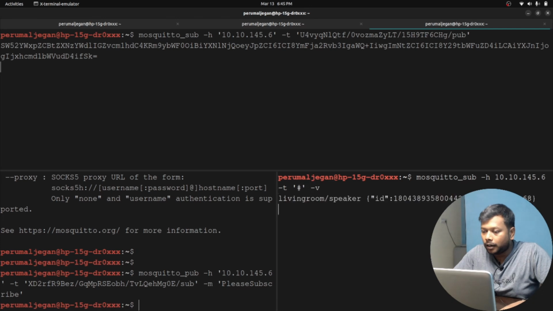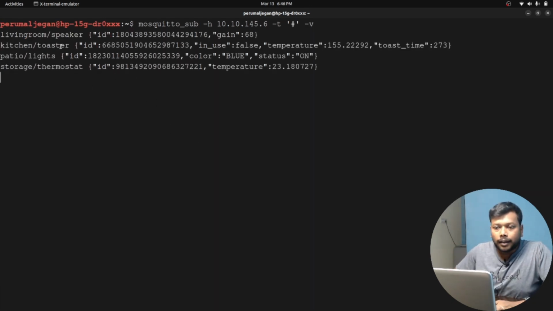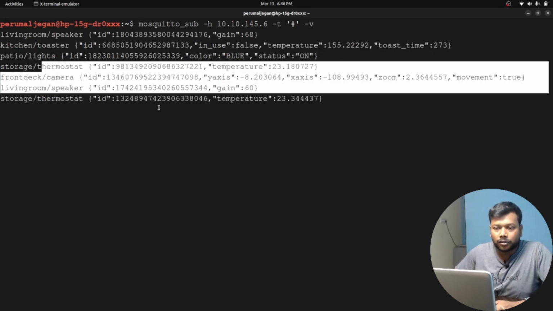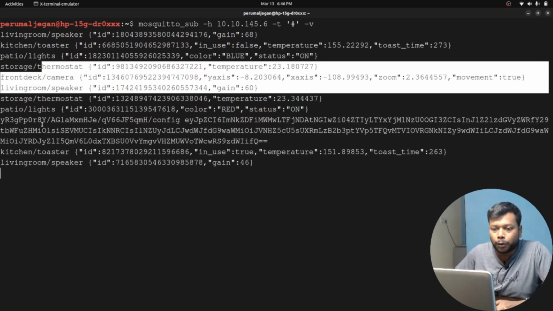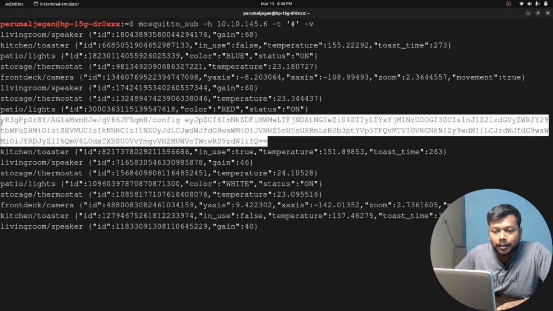Let me press enter. Now look at this one. It is giving the usual characters, not human readable, it is actually giving the actual status of the IoT devices, but this one is giving the base64 blob. So what makes it publish this base64 blob?